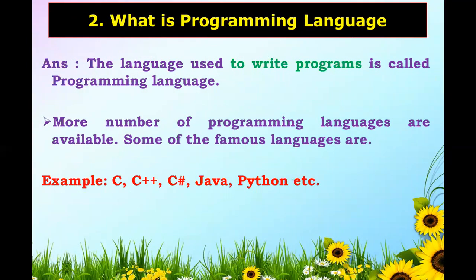What is programming language? The language used to write programs is called programming language. More number of programming languages are available. Some of the famous languages are as follows: C language, C++ language, C hash, Java, Python. Number of languages are available.